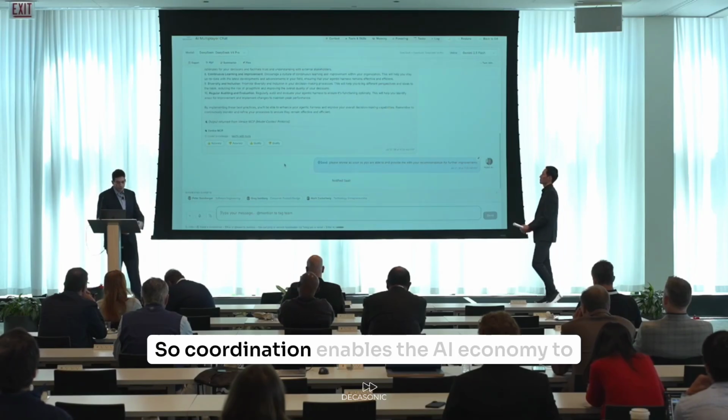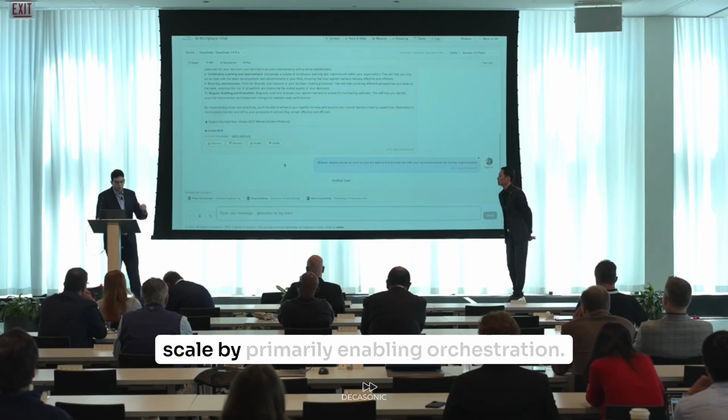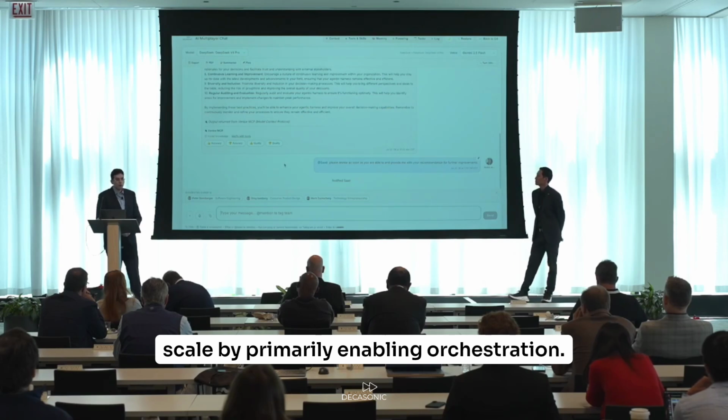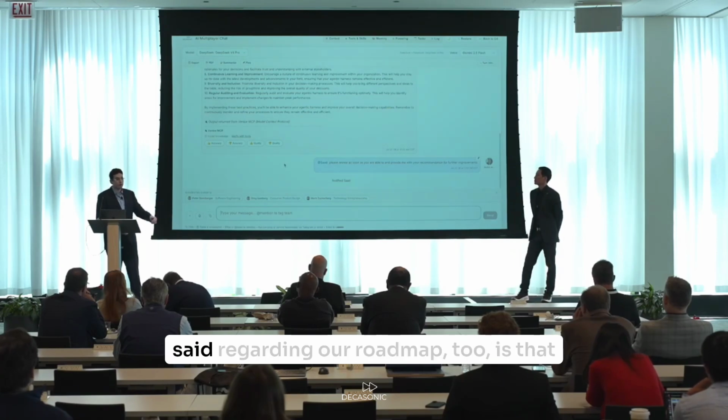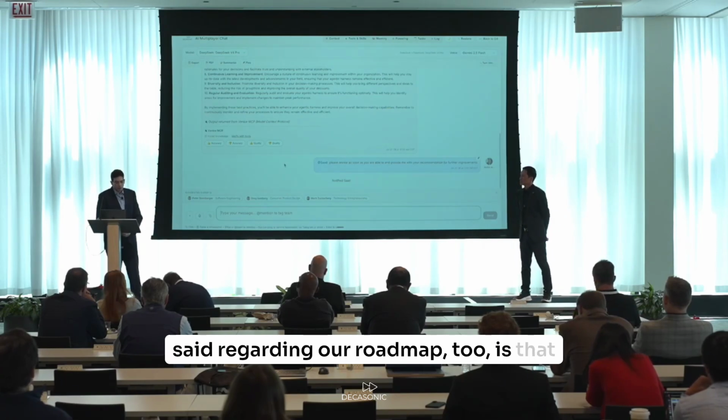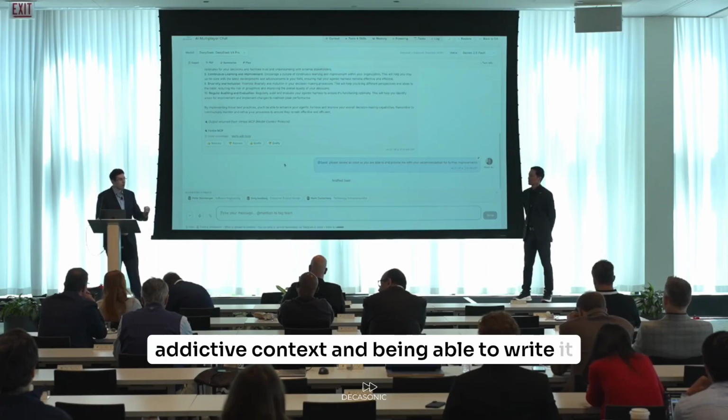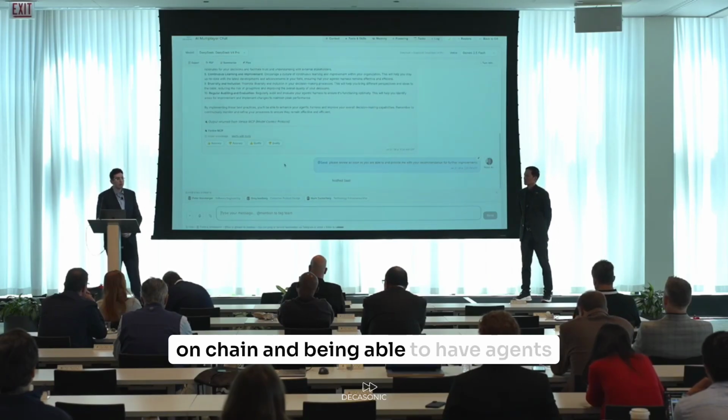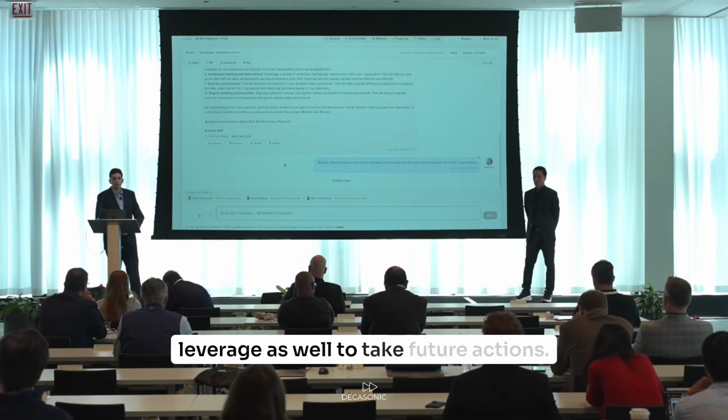So coordination enables the AI economy to scale by primarily enabling orchestration. And one thing to tease out from what Paul said regarding our roadmap too is that we're actively working at Decasonic on predictive context and being able to write it on chain and being able to have agents leverage as well to take future actions.